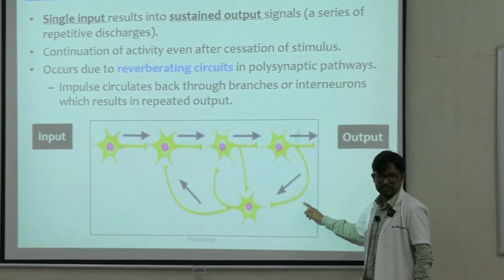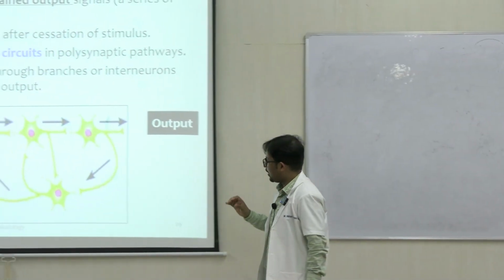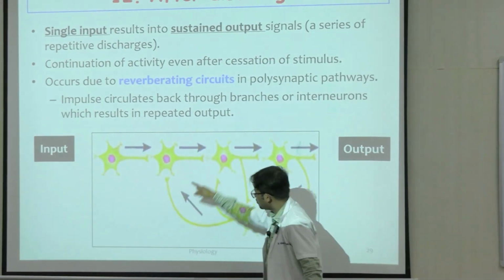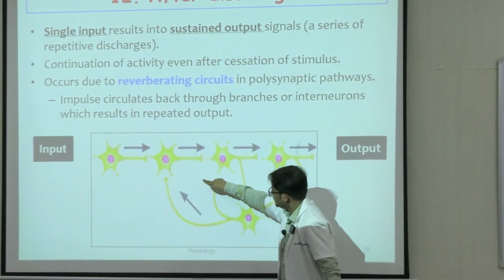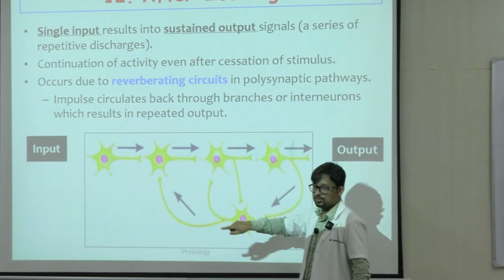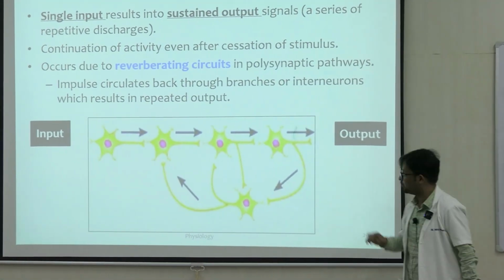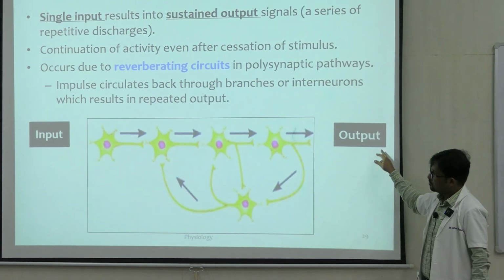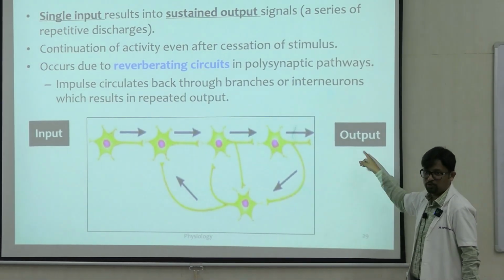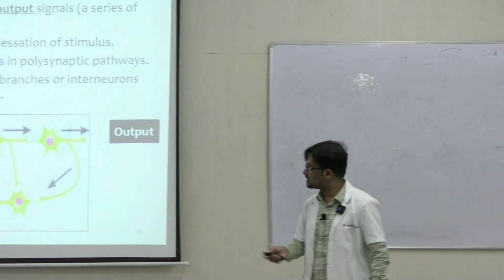So this type of circuit is called a reverberating circuit. And the output, if I record here, what was coming directly keeps on circulating again and again. So this is one loop, this is the second loop, this is the third loop. Every time a signal passes through any of these loops, you get an output here, right? So a single input leading to a sustained output in the form of repeated discharges is called after discharge.